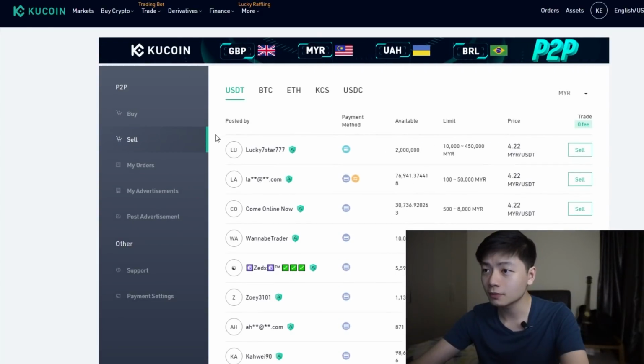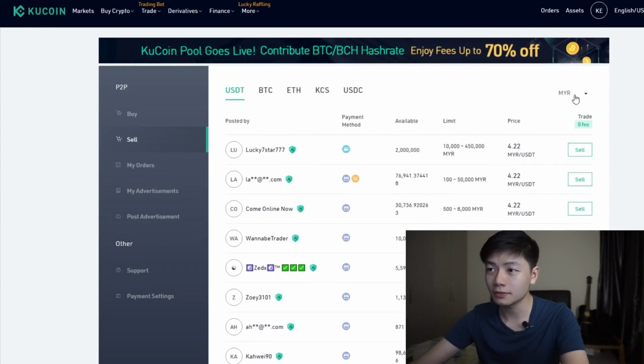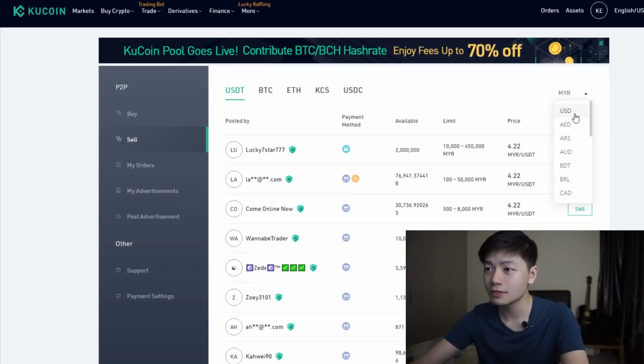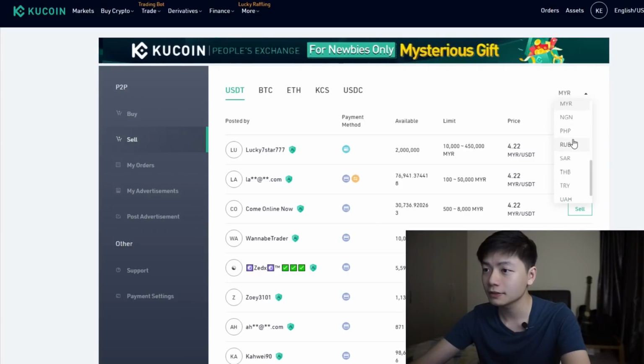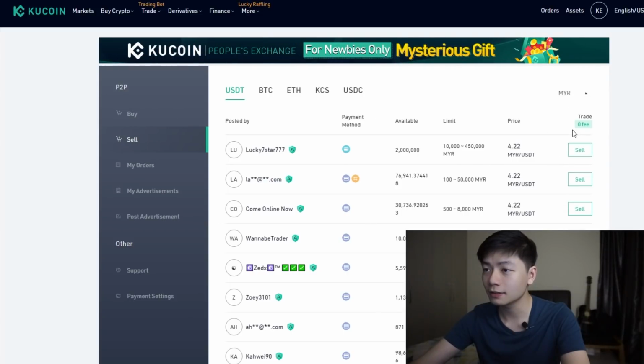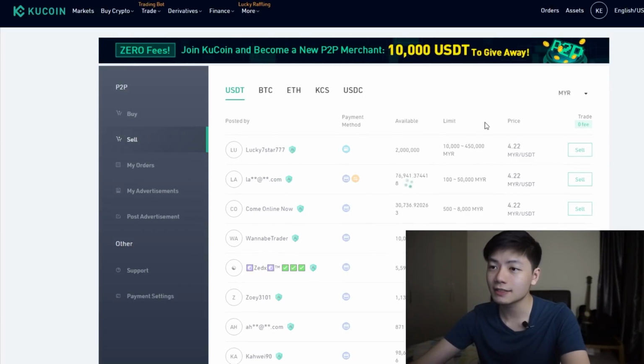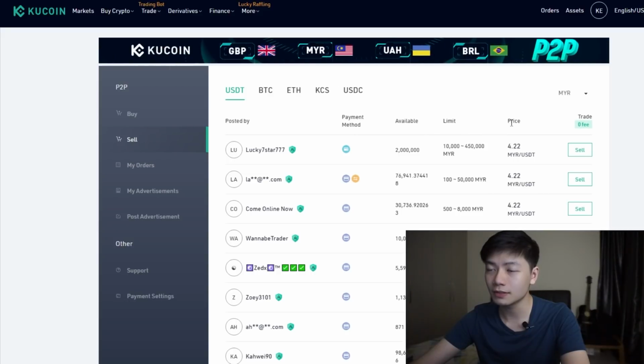Once you're in sell, as you can see over here, you want to change this to MYR. Mine is already set to MYR, but you can always just look for MYR over here. Like this. And then the next thing you want to do is click on sell, and then you're pretty much done. That is how you do it.